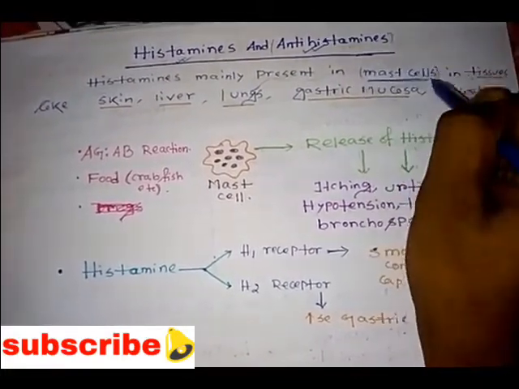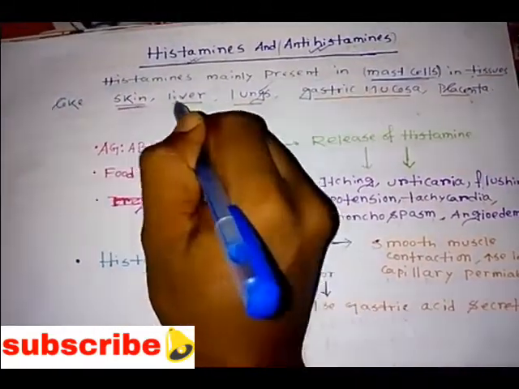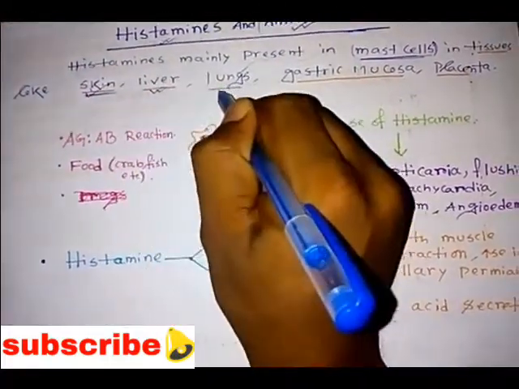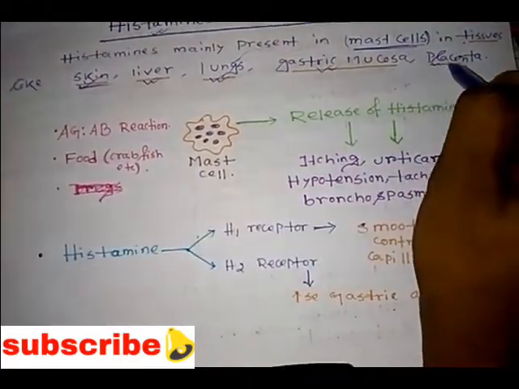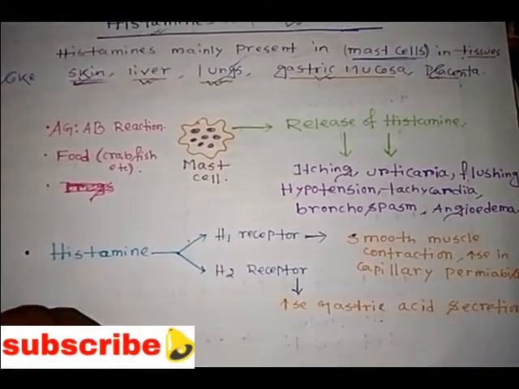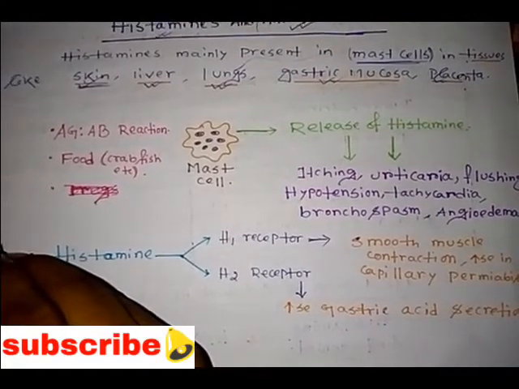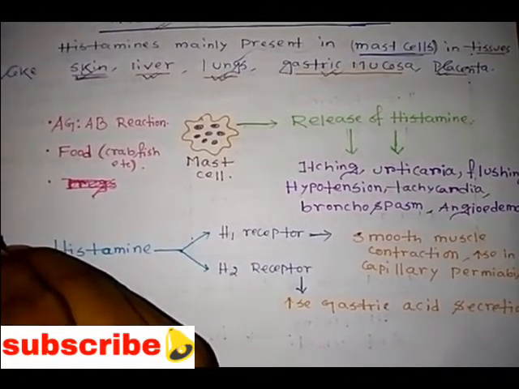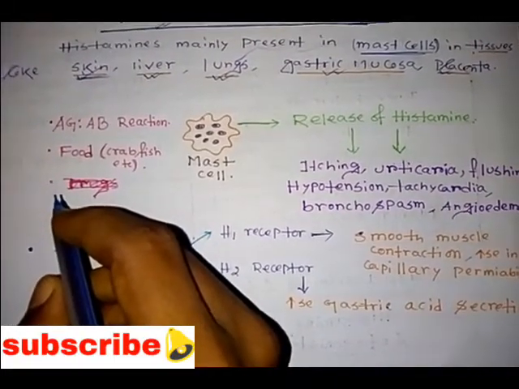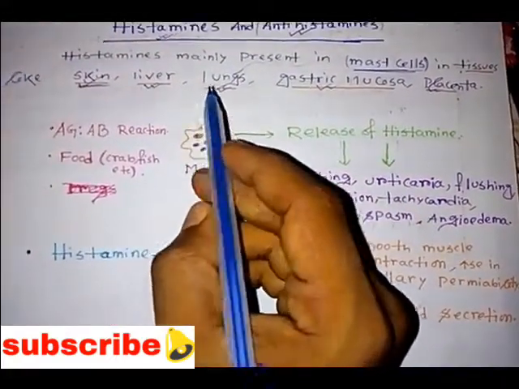The mast cells are present in different vital organs, like our skin, our liver, our lungs, our gastric mucosa, and our placenta. So in different vital organs we can see the presence of mast cells. The mast cells are the one and only cells responsible for the secretion of different mediators, like histamines.